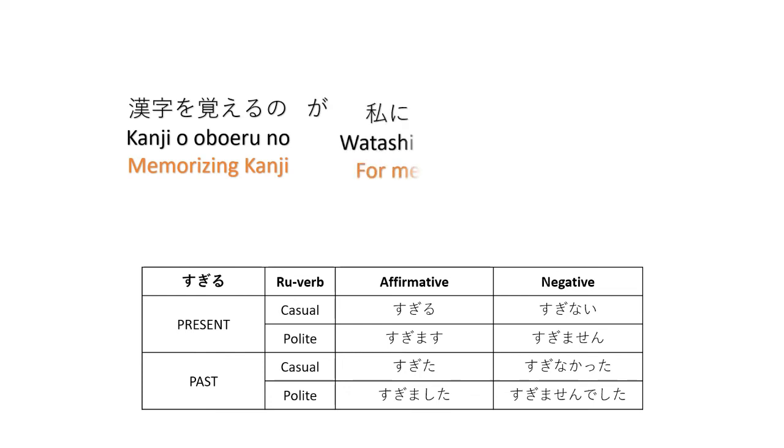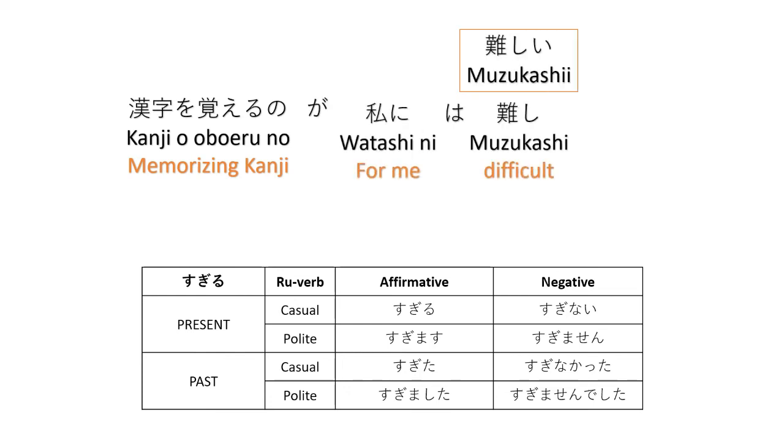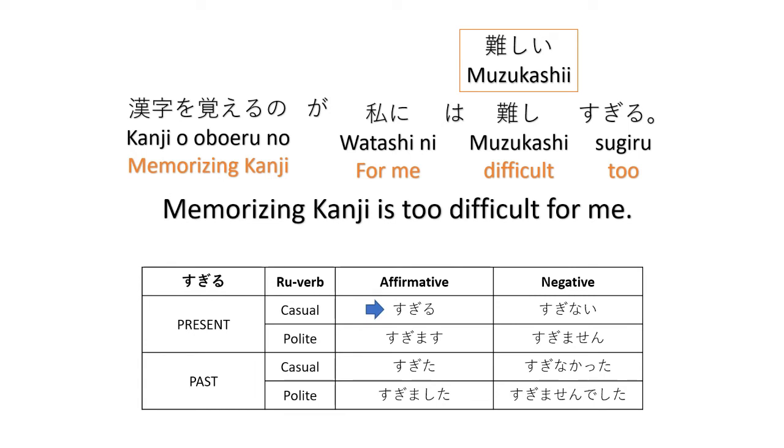Kanji o oboeru no ga watashi ni wa muzukashi sugiru. Memorizing kanji is too difficult for me. So muzukashi comes from muzukashii with the i hiragana at the end, and then we use sugiru, the present casual affirmative form.